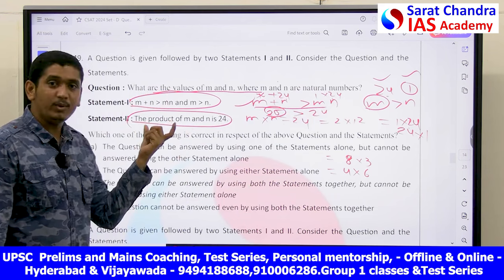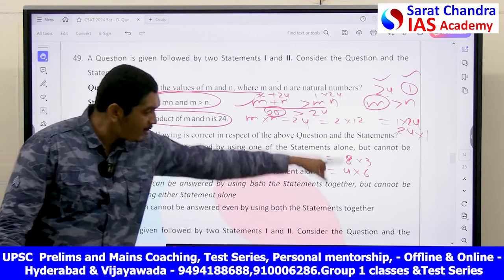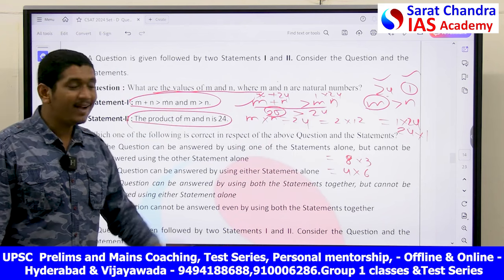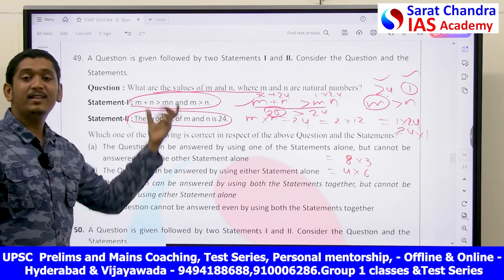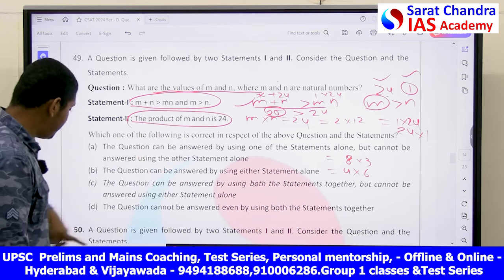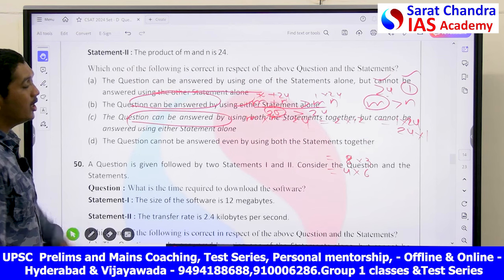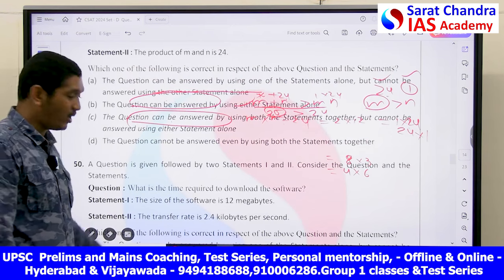So with statement 2 alone, I can find values of m and n, but unique values are not found. Unique values only come by utilizing both the statements. So the answer in this case is, utilizing both the statements you can find the answer, not by using either of the statements.